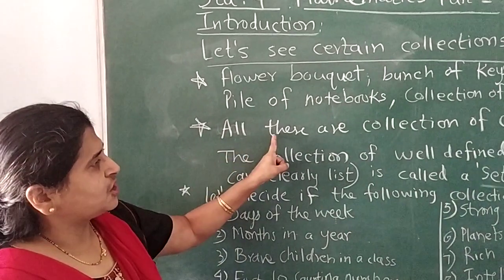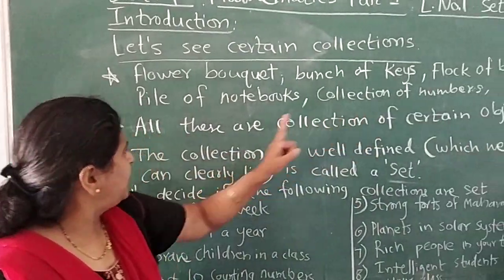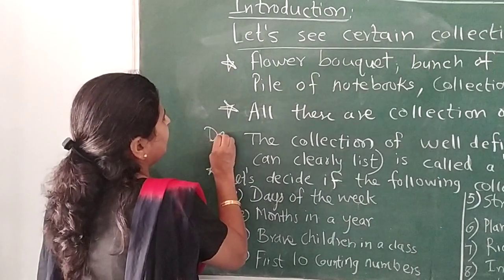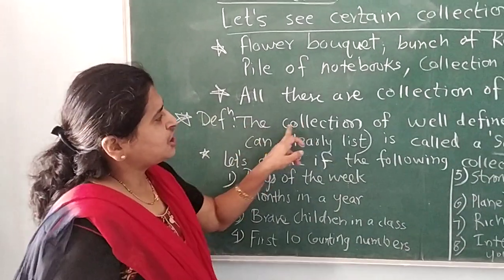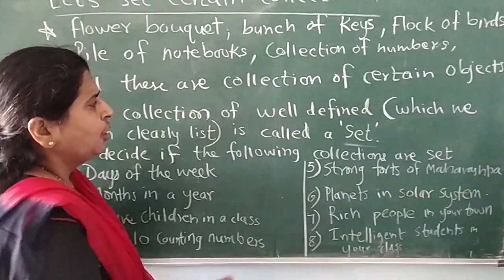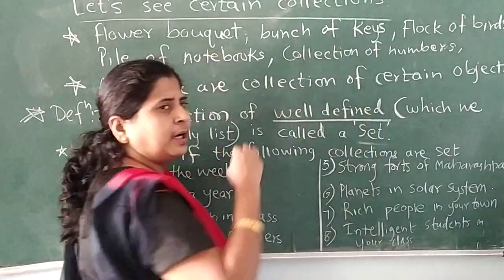All these collections have certain objects, and this is the definition of our set: a collection of well-defined objects. What do we mean by the word well-defined?